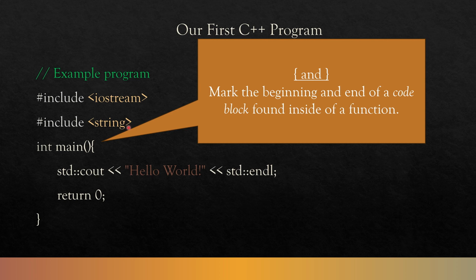Next, we have the curly braces. These mark the beginning and end of a code block. In this case, found inside of a function. So we have this beginning curly brace and this ending curly brace. Everything between these curly braces is part of a code block that's found inside of a function. So this is our code block. We know it's a code block because it is inside of these curly braces.